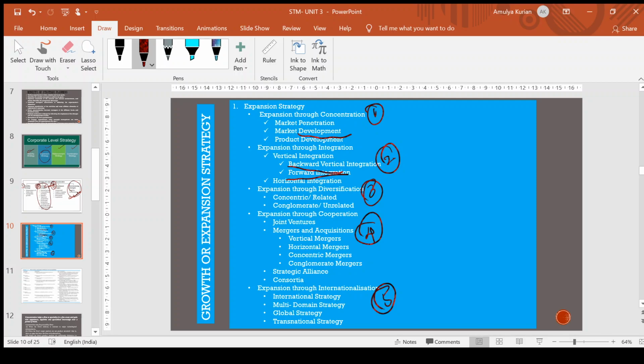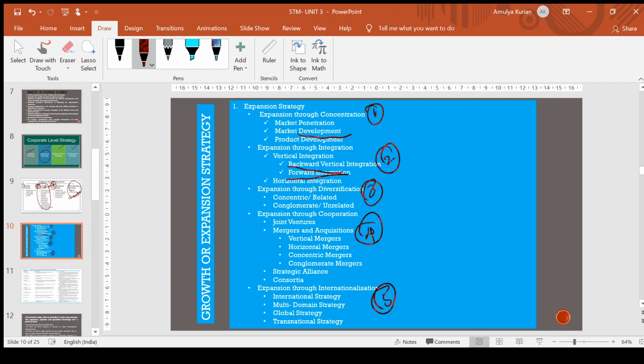Concentric diversification may occur due to factors such as common distribution channel, marketing skills, common brand name, and common customers. In that case, you will be diversifying yourself into a related field. For example, Philips, being an electronics major, if it is planning to diversify into a related business, say cellular phones or telecommunication equipment, it is a concentric diversification or related diversification.